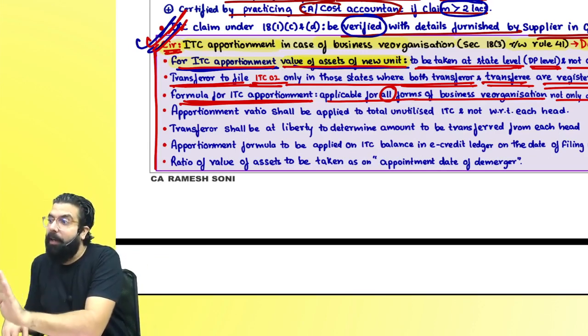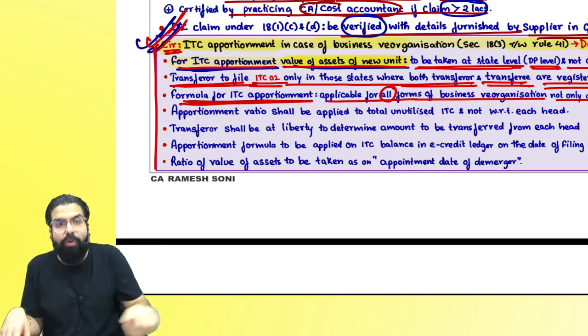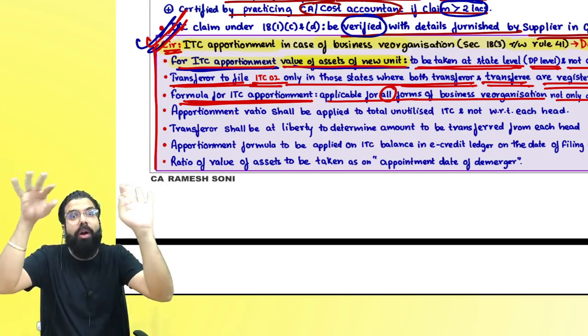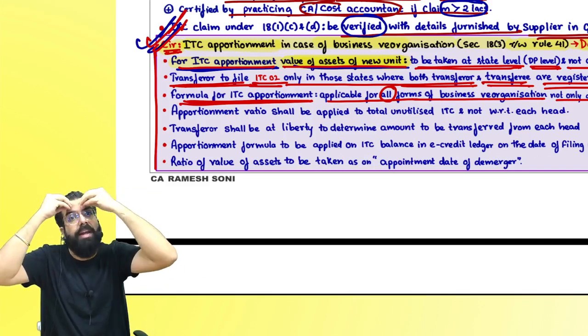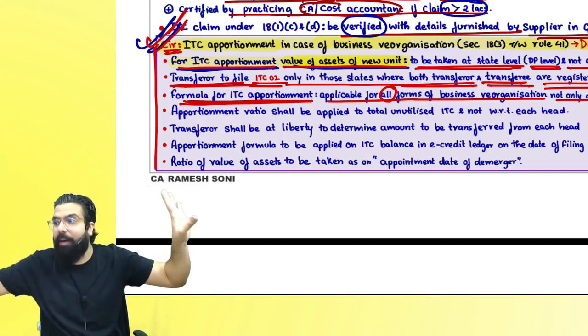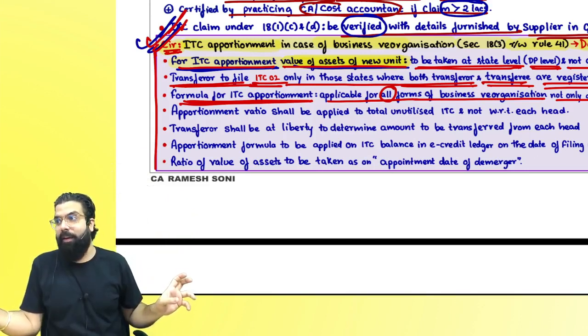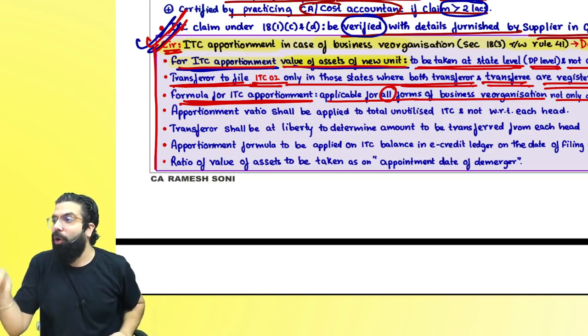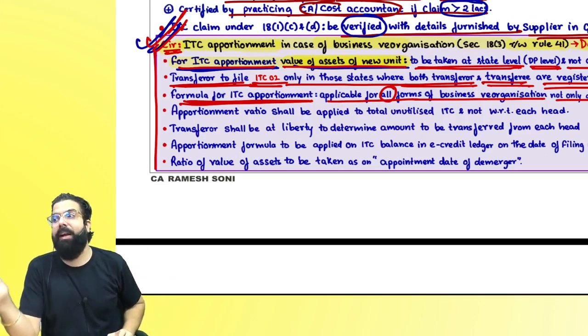No. The government told us, when I am telling you to transfer the credit, look at the assets ratio, whether you have taken the credit on the asset or not, doesn't matter. Whatever is your ITC, please do the distribution in the assets ratio, whether or not you have taken the credit on that asset.